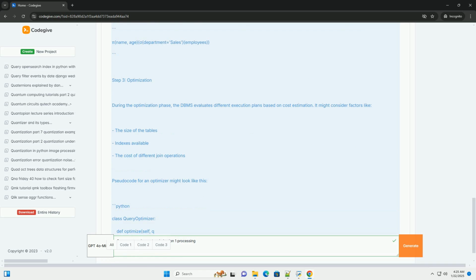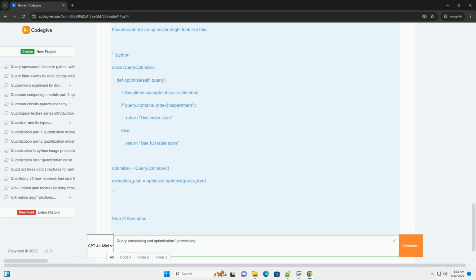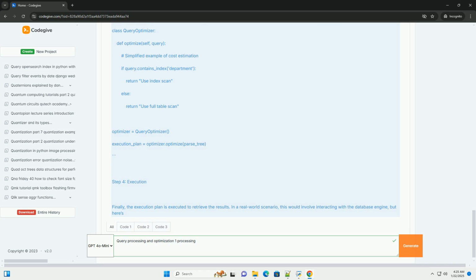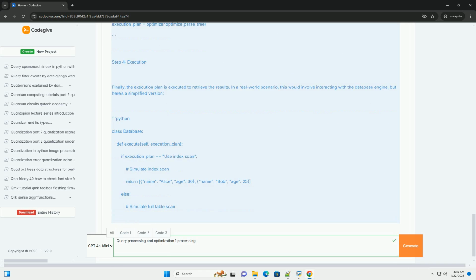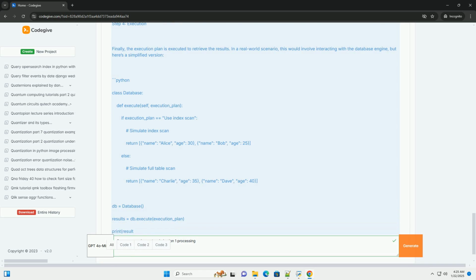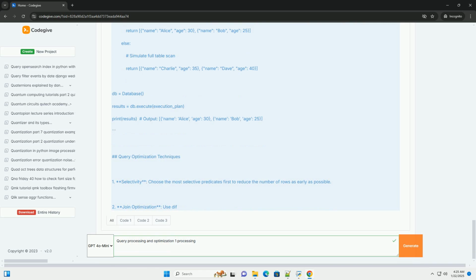Query processing. Query processing refers to the series of steps that a DBMS takes to execute a query. It typically involves the following stages. 1. Parsing. The query is parsed to check for syntax errors. The query is translated into a parse tree.